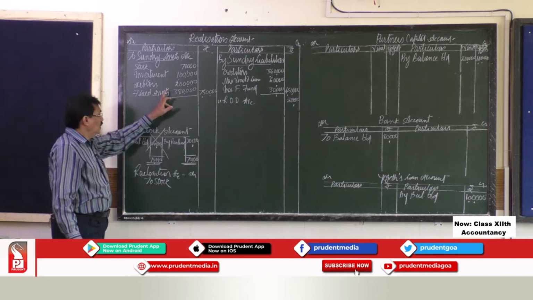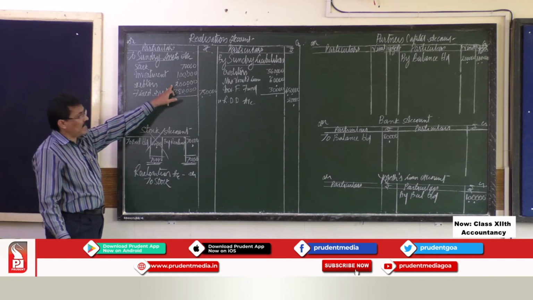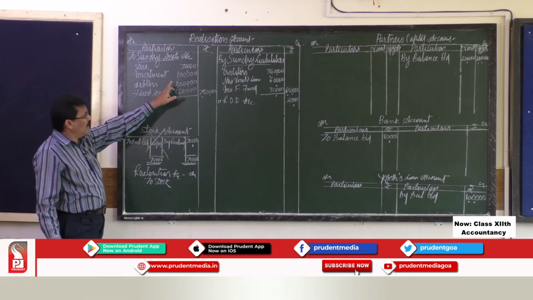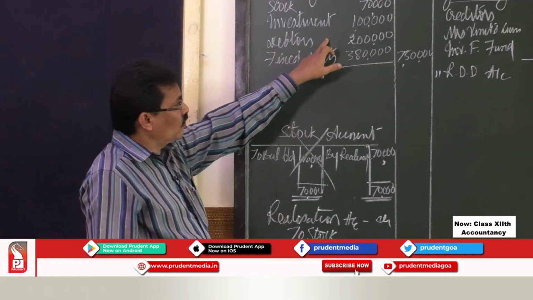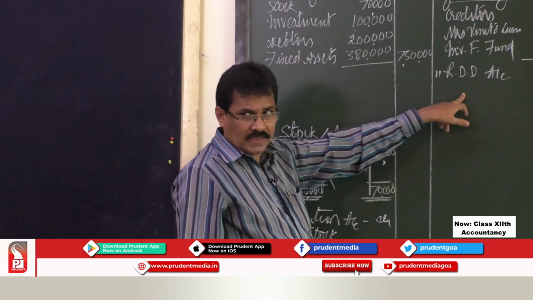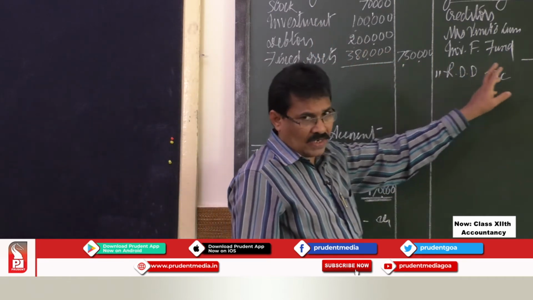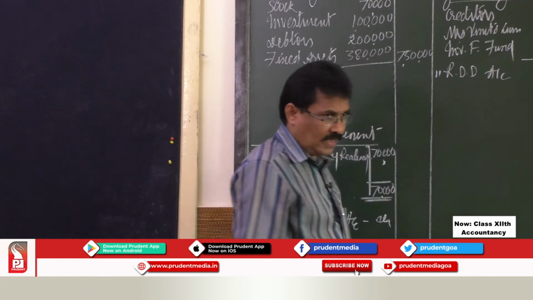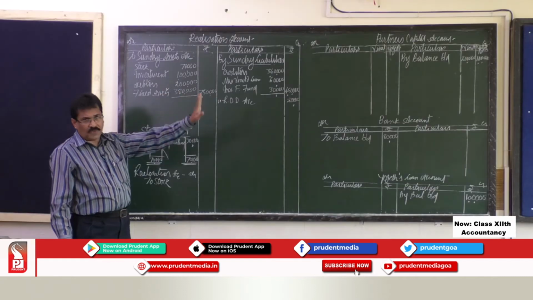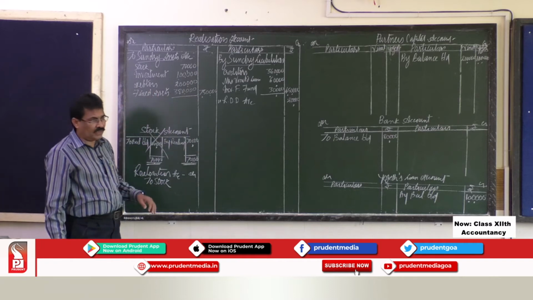Here we have taken the gross figure. Instead of 1,80,000, we have taken 2 lakh. Debtors has the debit balance, so to close that, you have to write it on the debit side of the realization account, and RDD is a provision, which has the credit balance, so you have to put it on the credit side. So, we have transferred all the items from the balance sheet.